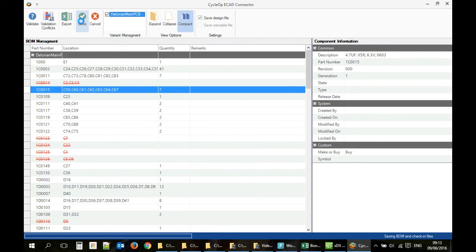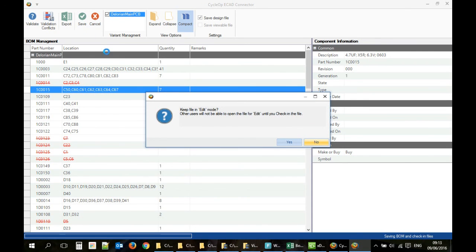Our check-in zips the entire project and stores it in Aras as the latest version. I have the option of keeping the design checked out if I wish to continue working on it.